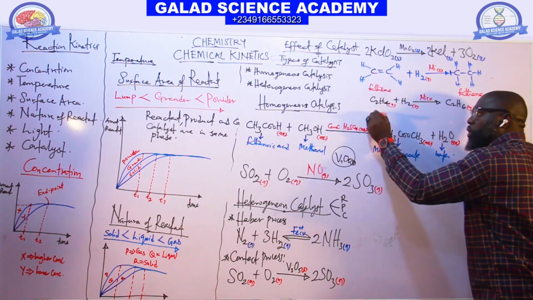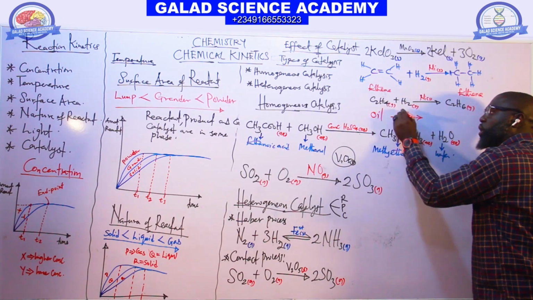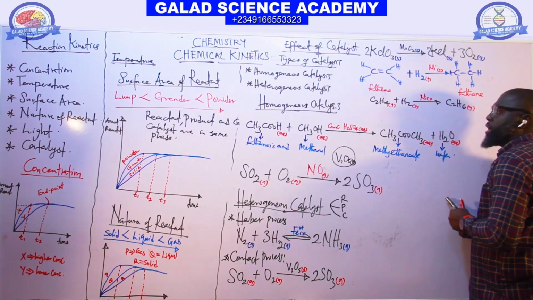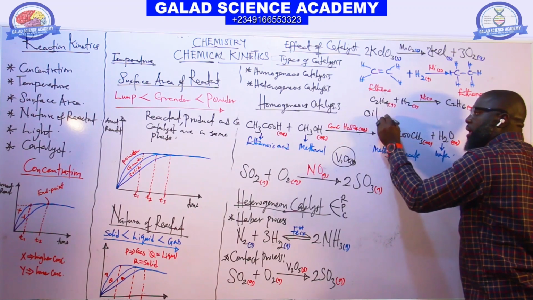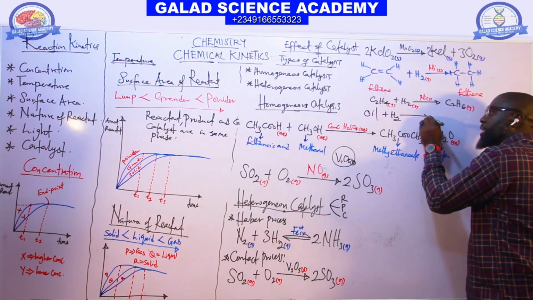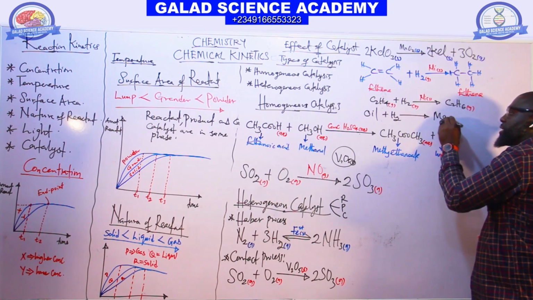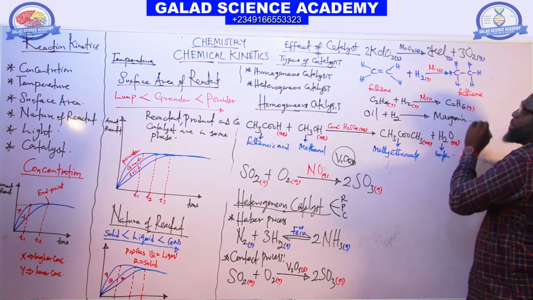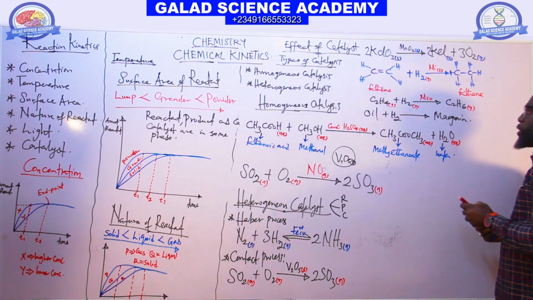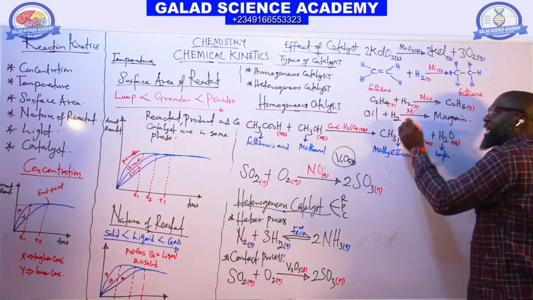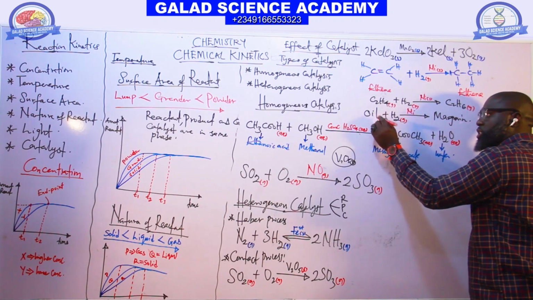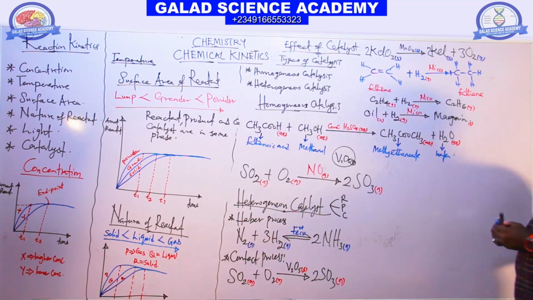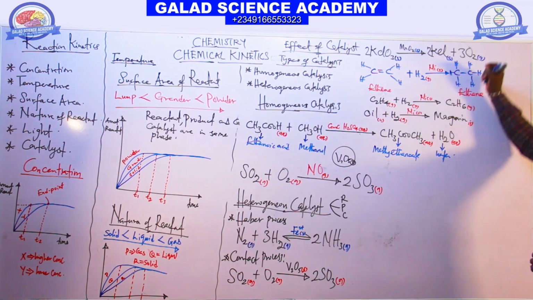And the hydrogenation of oil. If we hydrogenate oil, adding hydrogen to oil in the presence of nickel, it gives us margarine, and we use nickel as catalyst here. This one is gas, this one is liquid, this one is solid, and this one is also solid. So all these reactions are heterogeneous catalysts.